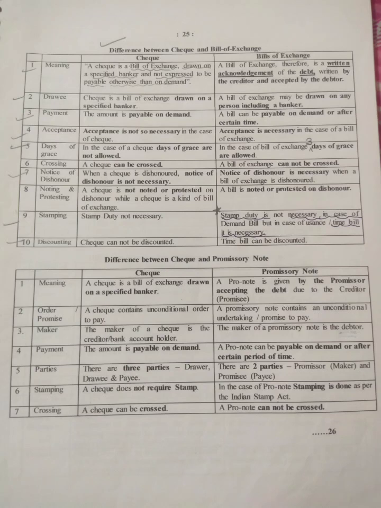Then who is the maker? The maker of the check is a creditor, bank and account holder. And who is the maker of the promissory note? The maker of the promissory note is a debtor. So who makes the promissory note? The debtor makes it.